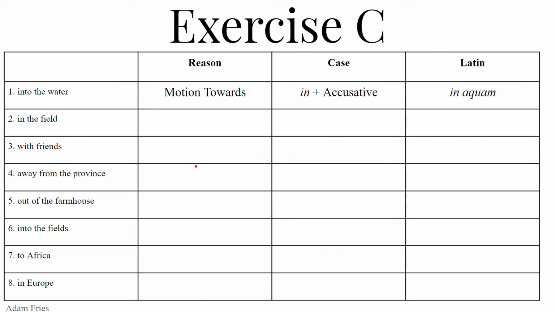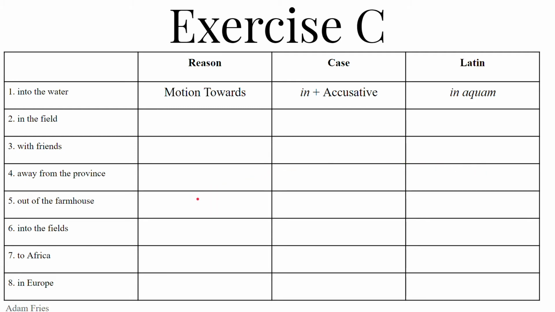Number four, away from the province. We are going away from the province, so we're moving away from it. That's separation. We're separating from the province. Separation is the ablative of separation with the preposition ab, a or ab, away from. Province, provincia, first declension feminine, so we want a provincia with a macron over the final a of provincia. A provincia, moving away from the province.